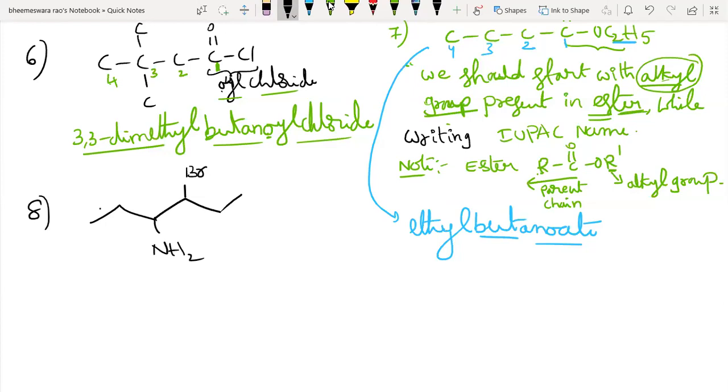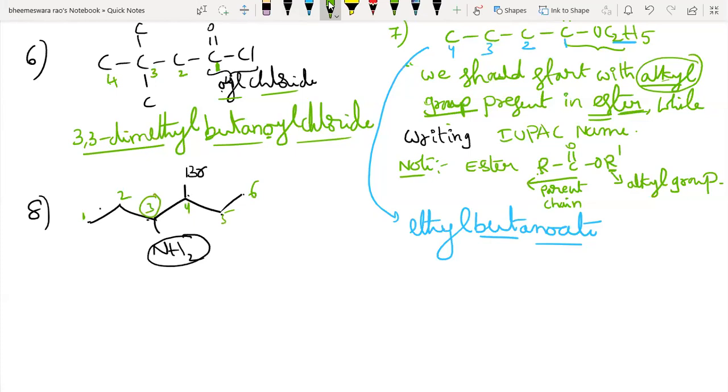So, 1, 2, 3, 4, 5, 6. So here it is what, students? It is a non-terminal functional group here. So 1, 2, 3, 4, 5, 6. What position does it get?